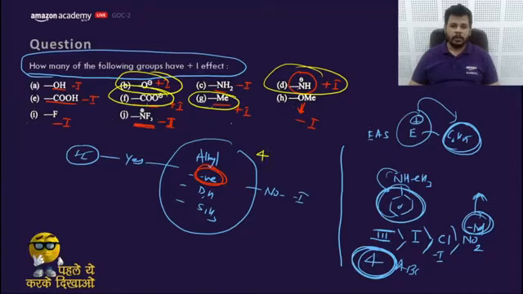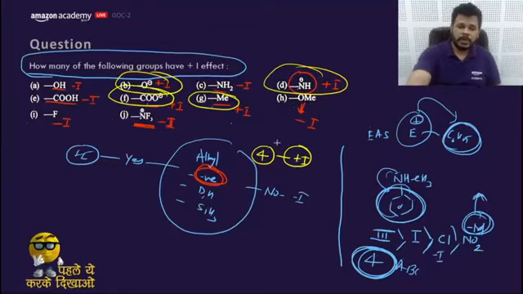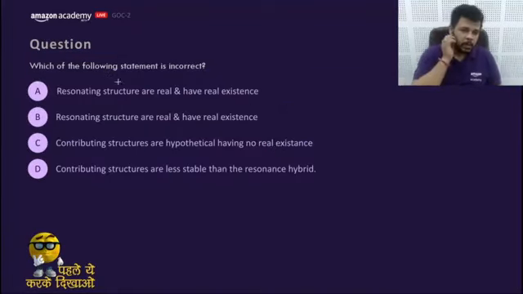So answer would be what? 4. So 4 would be plus I. Yes. Let's move to the next part to revise about the resonance.